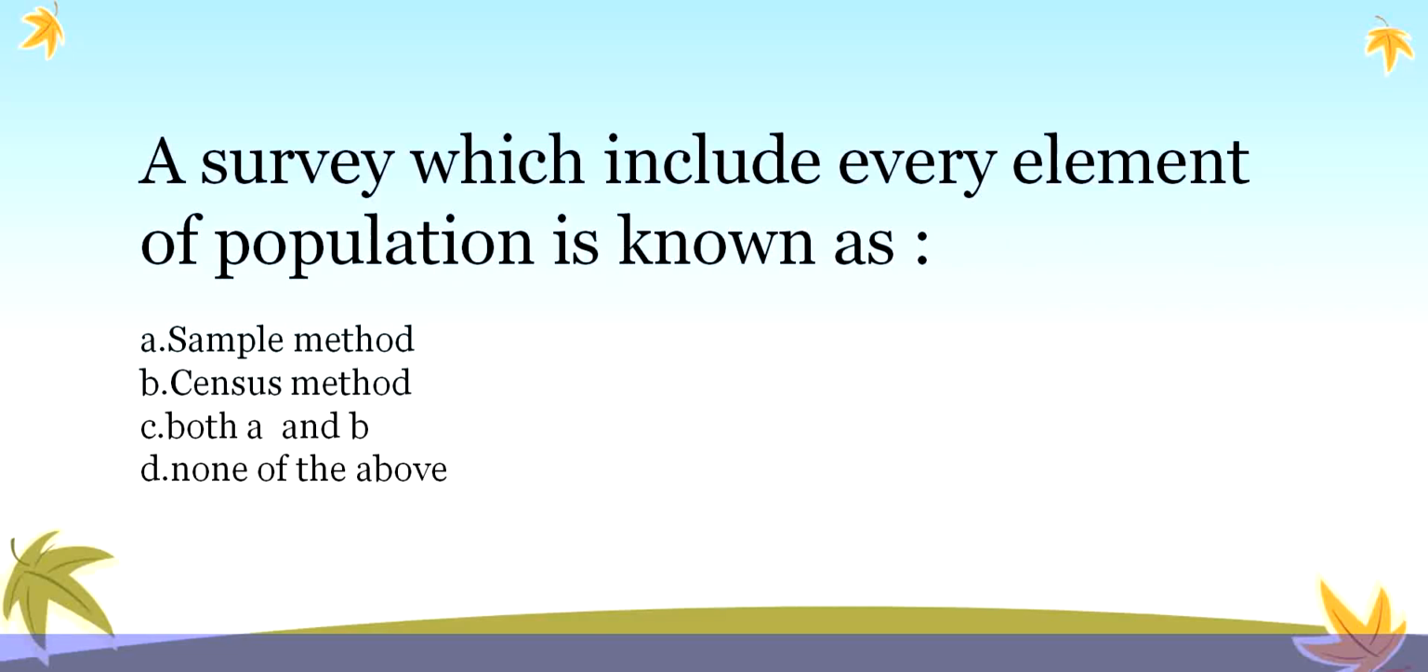A survey which includes every element of population is known as. In this case, when we are conducting a survey from every element of the group, that population, we are collecting the information. What is the name of that survey? Option A, sample method. B, census method. C, both A and B. And the last option, D, that is none of the above. Here the correct answer is census method.